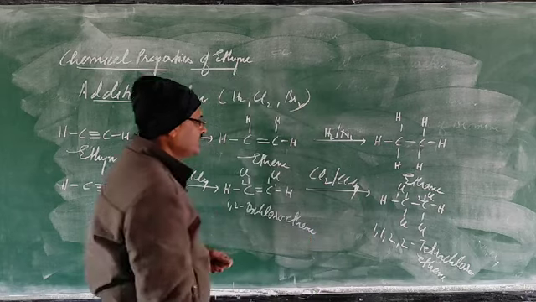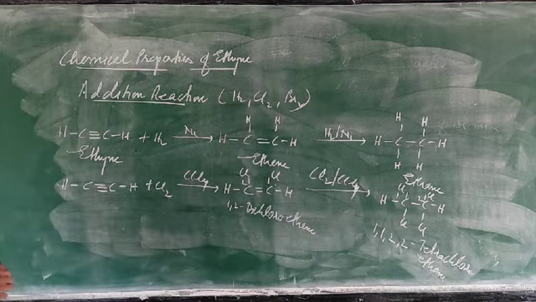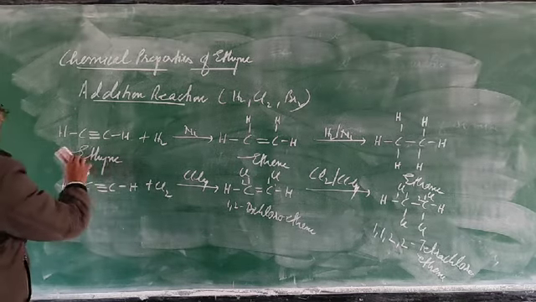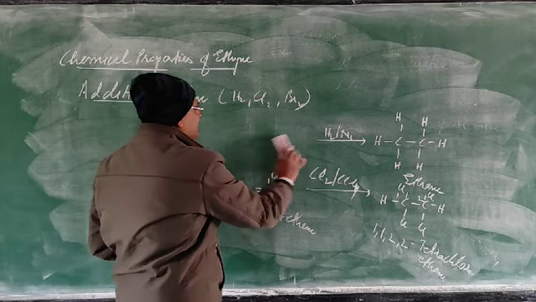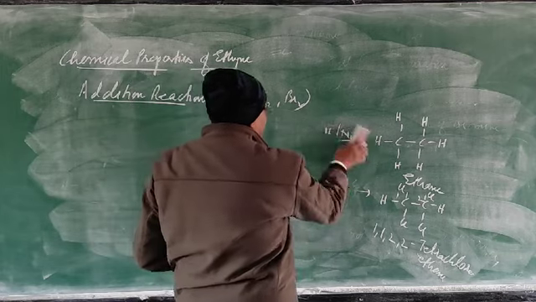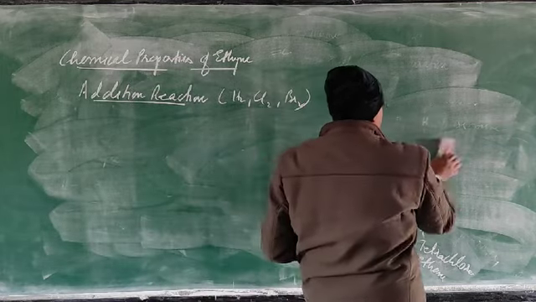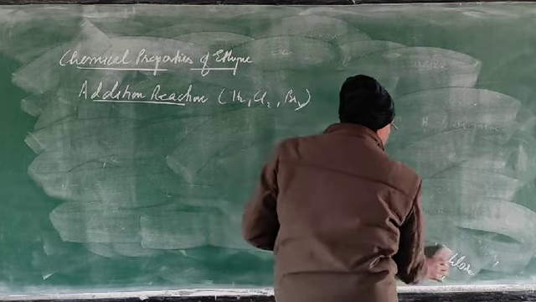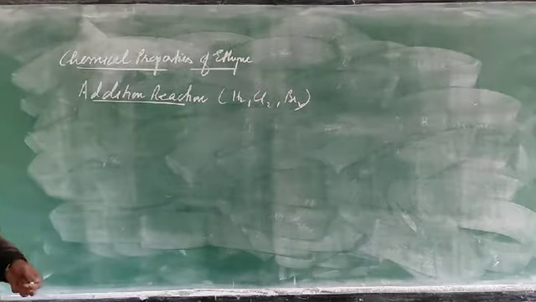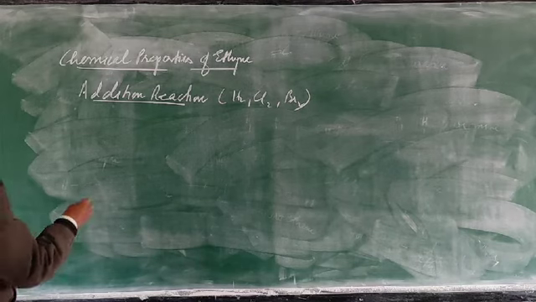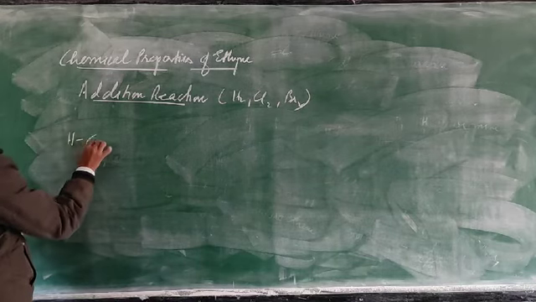So in this way, you will get the product. In the same way, you can do the reaction with bromine. Let us see the reaction with bromine. As you know, the color of bromine is brown, but when this bromine reacts with ethyne, the brown color changes to colorless. So that is used as a test for unsaturation.